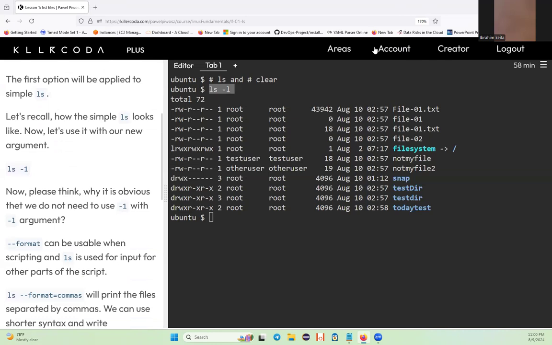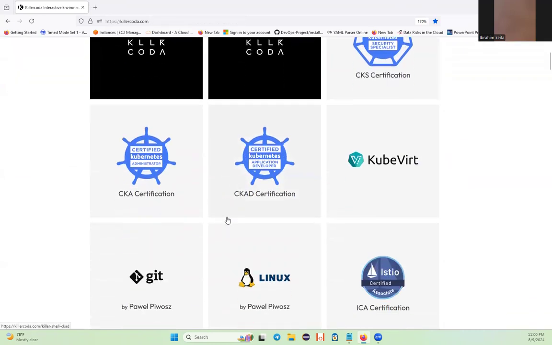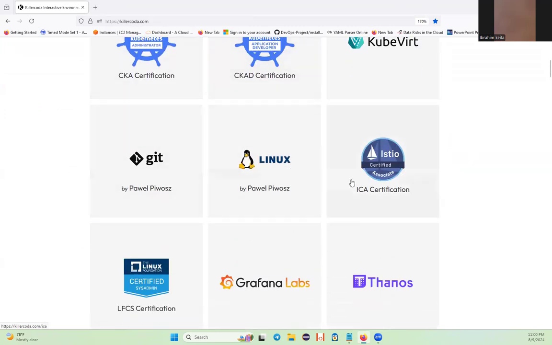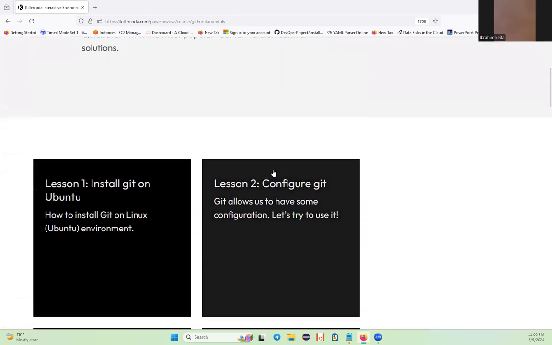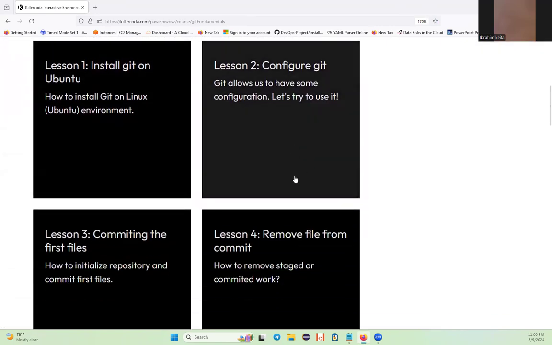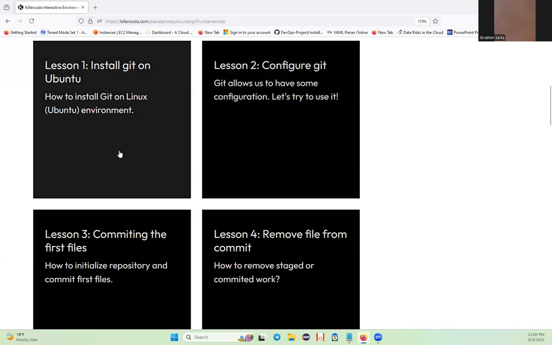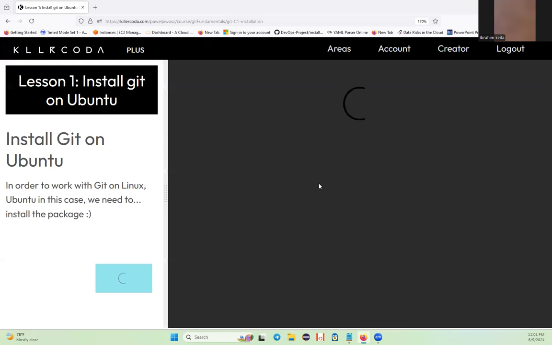Okay, the next thing we can do is go back to the learning area. If you are interested in, for example, Git, Git is a source repository for source code. We do have our environment set up. We want a place where we can store our source code. Version control is really important, so understand Git. Now, in order to work with Git on Linux, Ubuntu, in this case, we need to install the package.